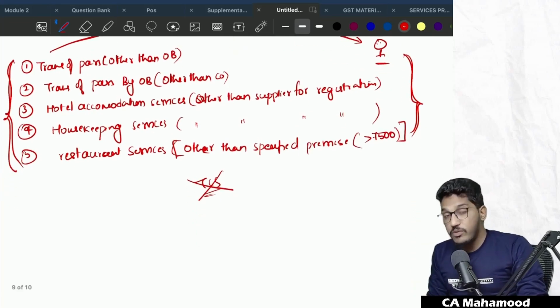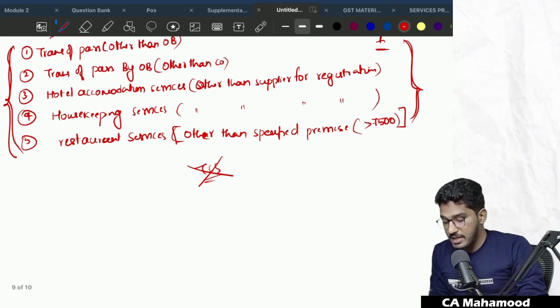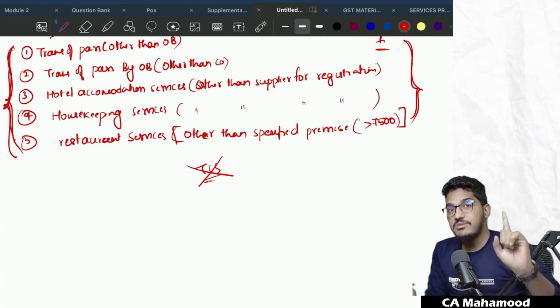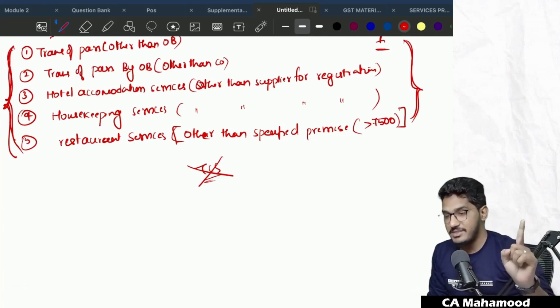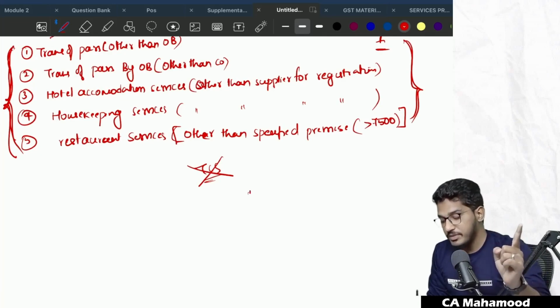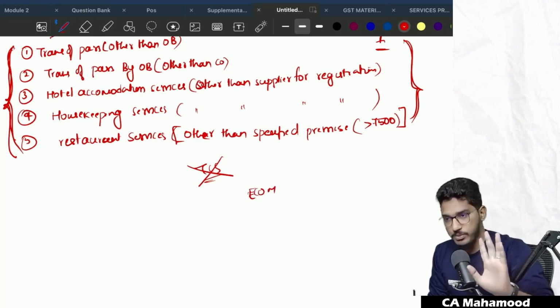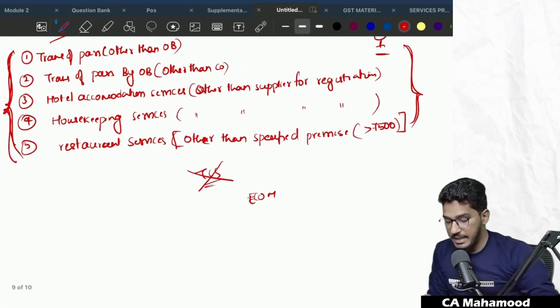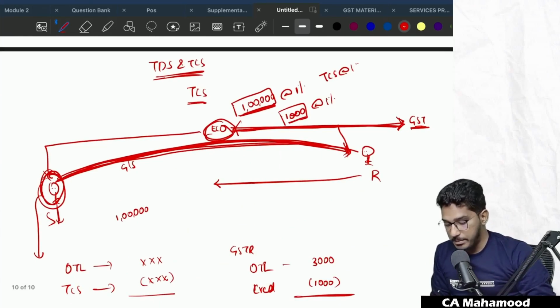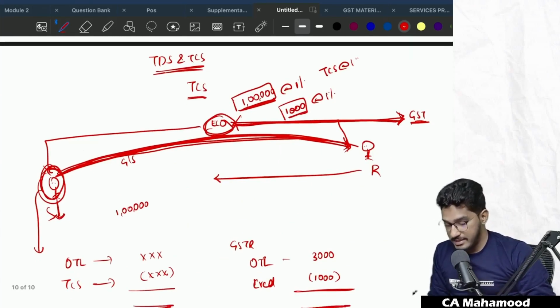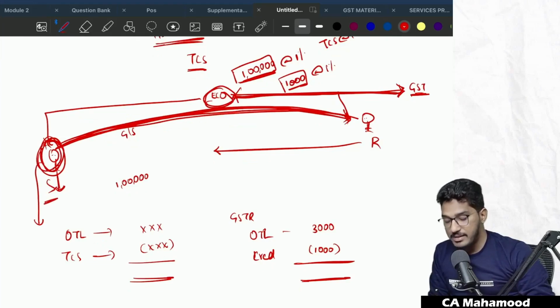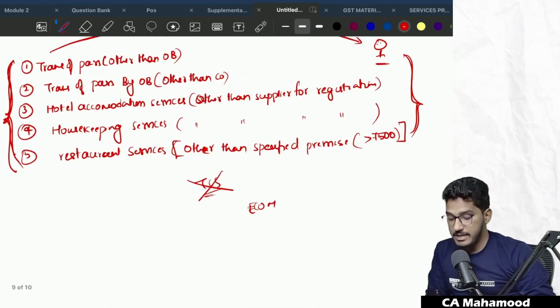Sir, why is there no requirement to collect the TCS here? Because in case of these services, anyhow the supplier will not have the obligation to pay the GST. Who will have the obligation to pay the GST? The e-commerce operator only will have the obligation to pay the GST. In cases other than these 5, generally the supplier will be liable to pay the GST. So that's why the e-commerce operator will deduct the TCS, which can be claimed as a credit by the supplier. But in these 5 cases, the supplier will not pay the GST. The e-commerce operator is the only one having an obligation to pay the GST.